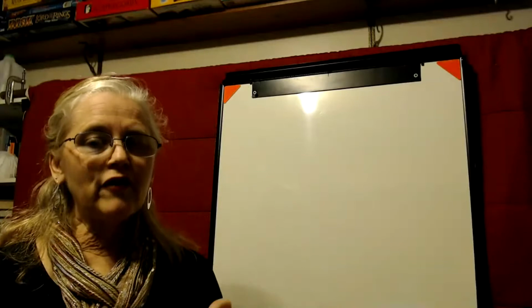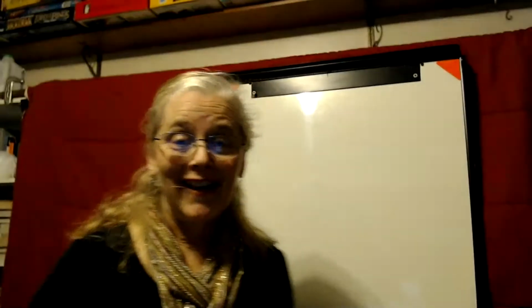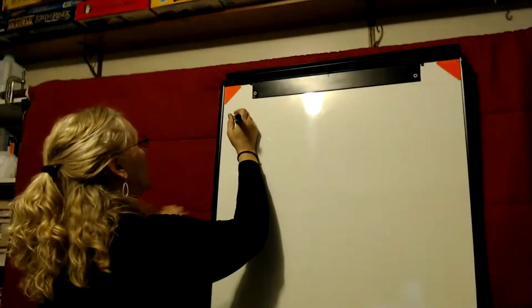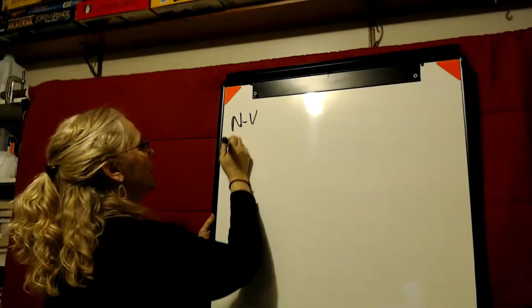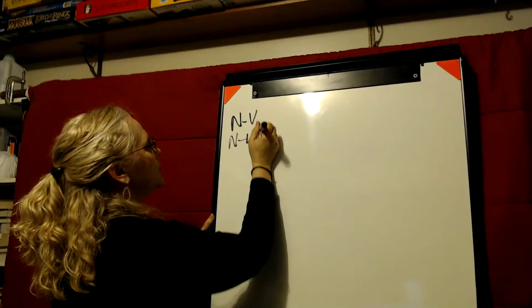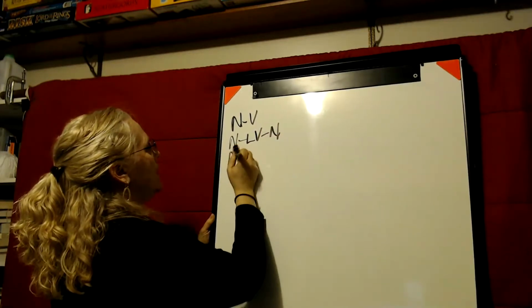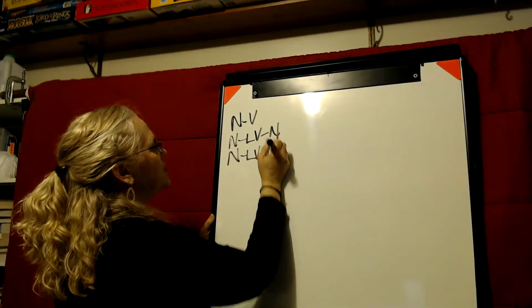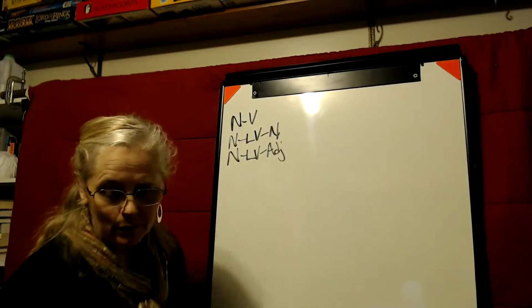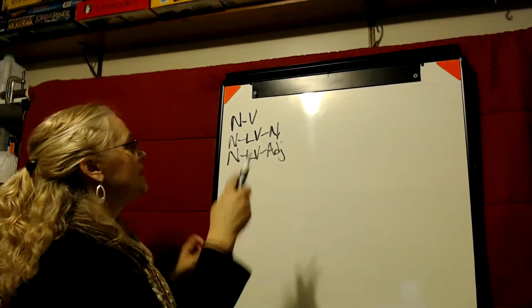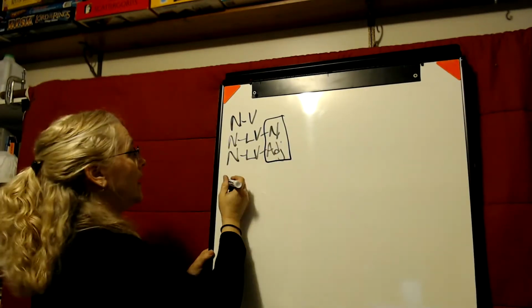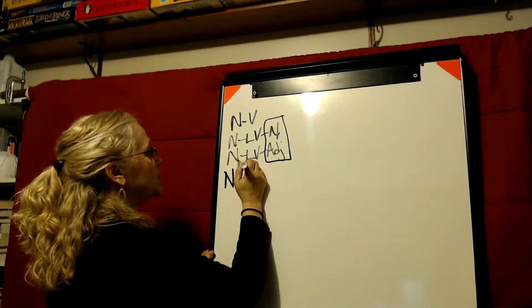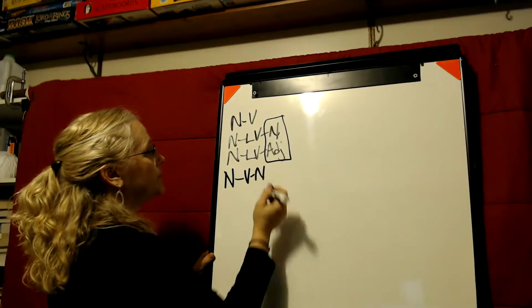Okay, we're on our final sentence pattern, and we've covered noun, verb, simple two-word sentences, noun, linking verb, noun, and noun, linking verb, adjective sentences. And in both of these sentences, these are considered the predicate complements. And then our last one was noun, verb, noun.